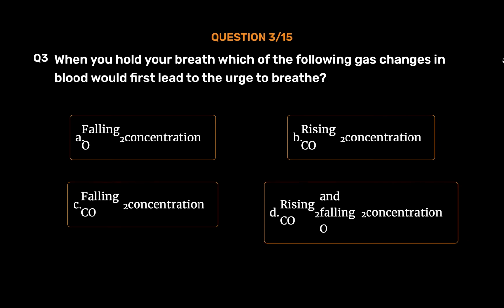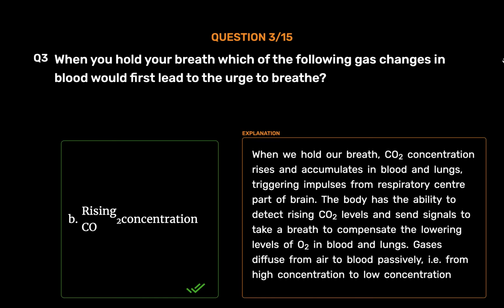The correct answer is Option B. Rising CO2 concentration. When we hold our breath, CO2 concentration rises and accumulates in blood and lungs, triggering impulses from the respiratory center part of the brain. The body has the ability to detect rising CO2 levels and send signals to take a breath to compensate the lowering levels of O2 in blood and lungs. Gases diffuse from air to blood passively, i.e. from high concentration to low concentration.